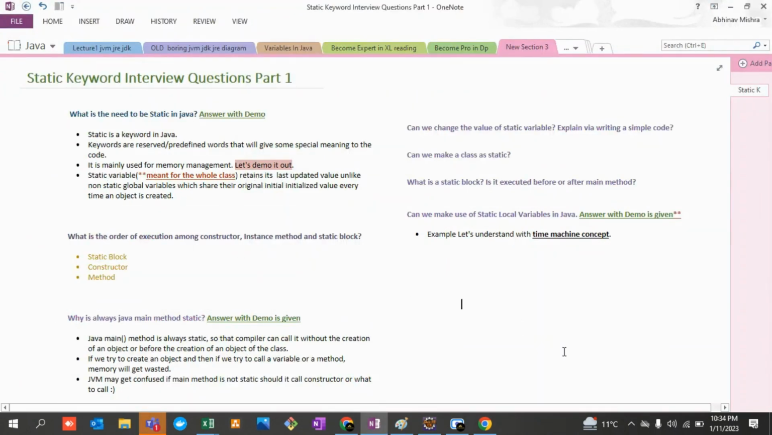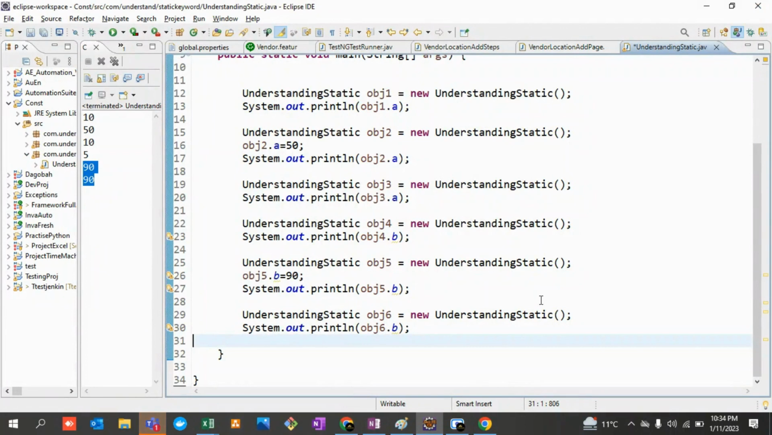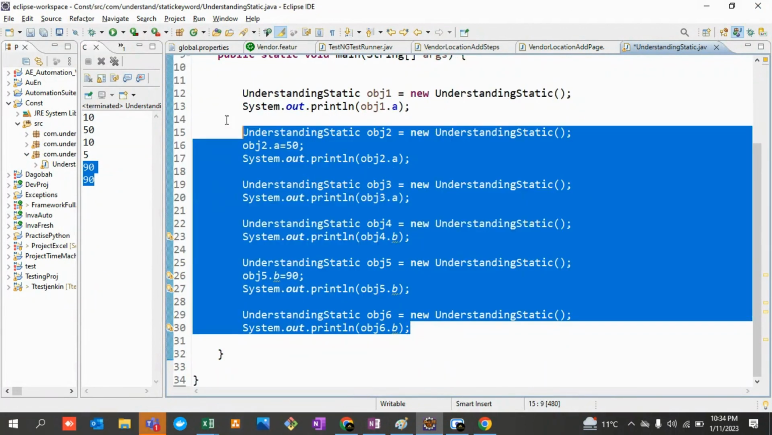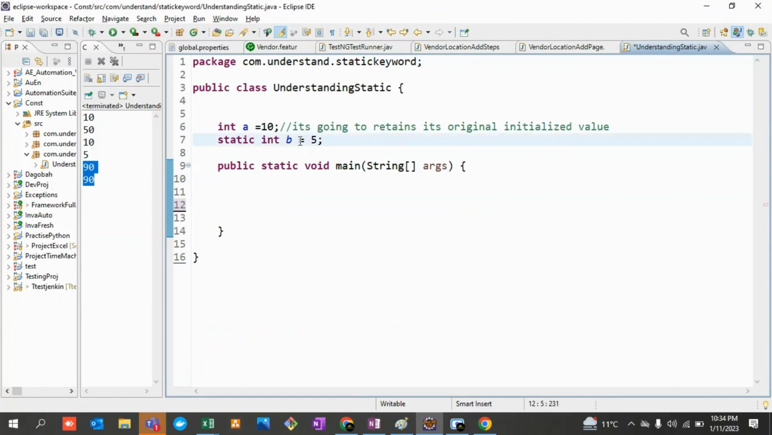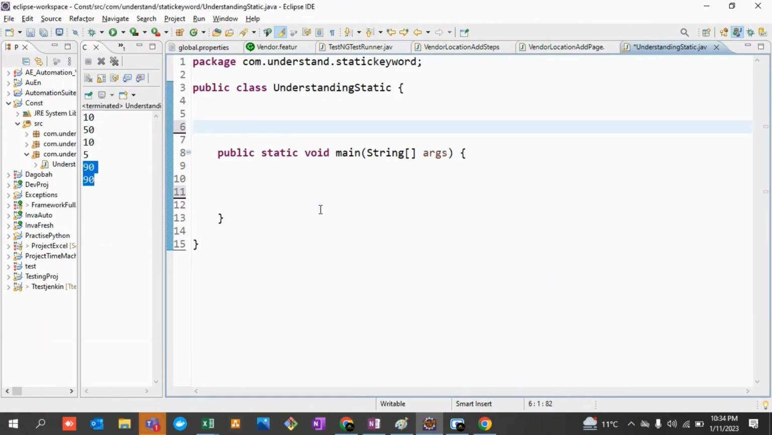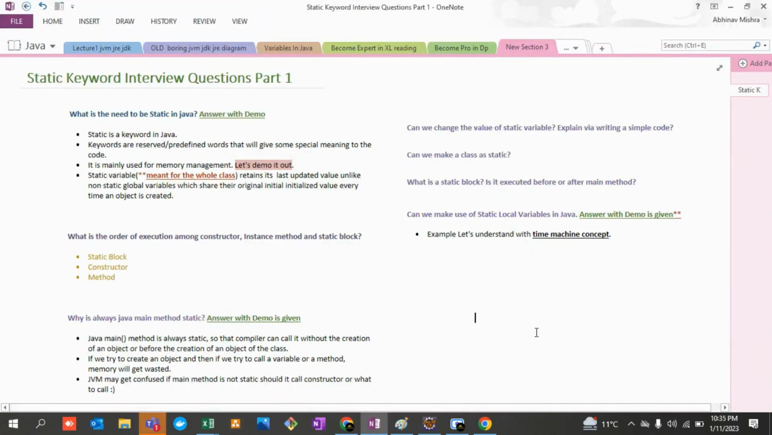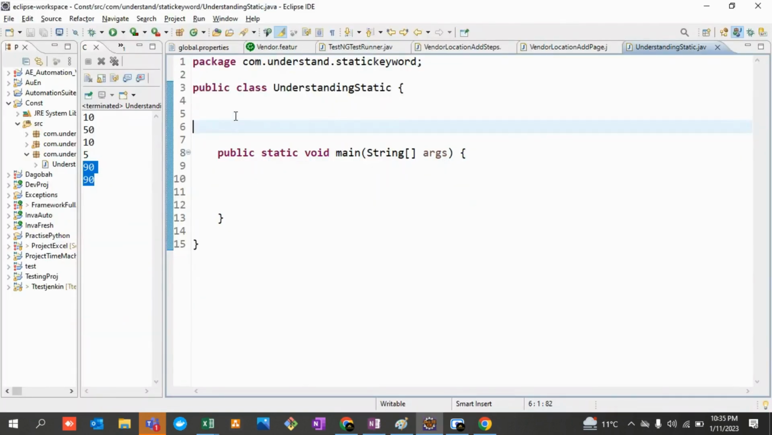So the second important question that you guys need to understand is: what is the order of execution among constructor, instance method, and static block? This is very, very important. I am going to give a demo for you guys so that you're able to understand, because if we are not understanding this particular concept, we won't be able to clear our technical rounds of interviews. This is the most frequently asked question, right? Even if you are a fresher or an experienced guy, we should be able to understand the order of execution, right? So first, I'll create a static block over here.